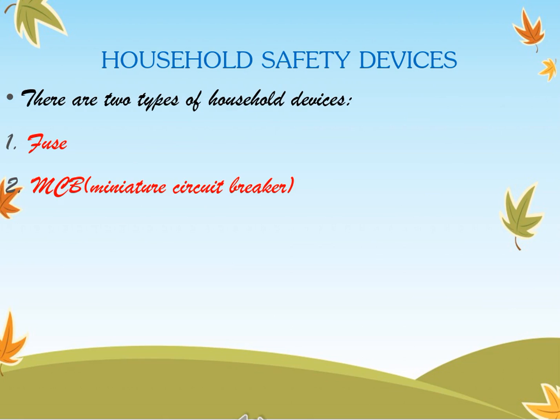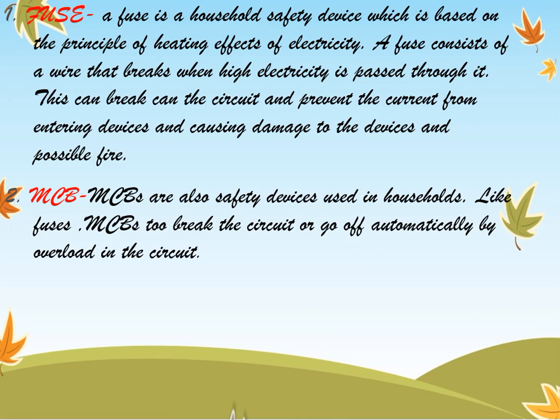Household safety devices. There are two types of household safety devices. One is the fuse and the second one is the MCB, miniature circuit breaker. First one, fuse. As we have learned above, the switch is an essential component in a circuit which controls the operation of the circuit.